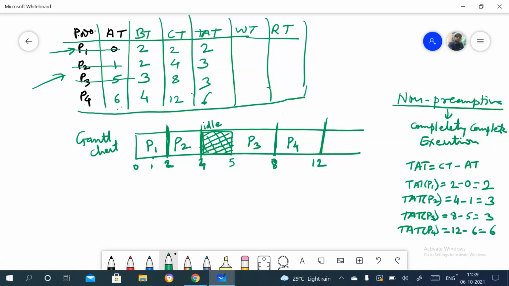Now what about the waiting time? What is the waiting time formula? Here the waiting time formula is the turnaround time minus the burst time, right?